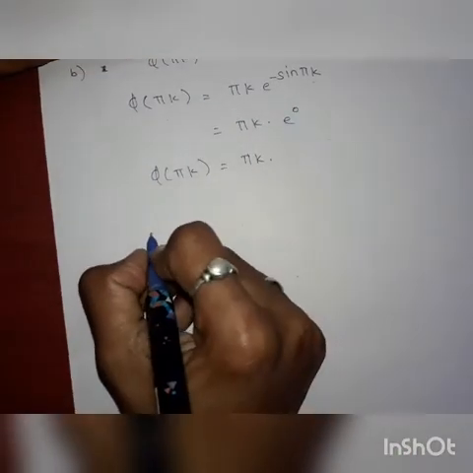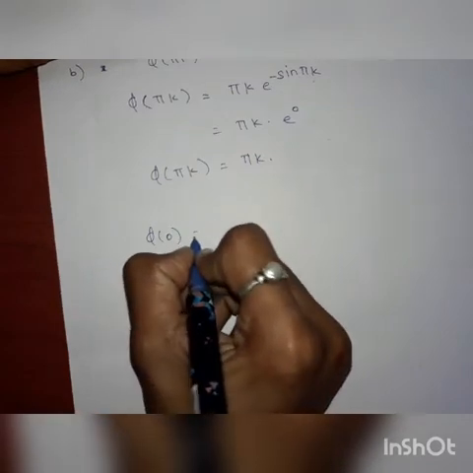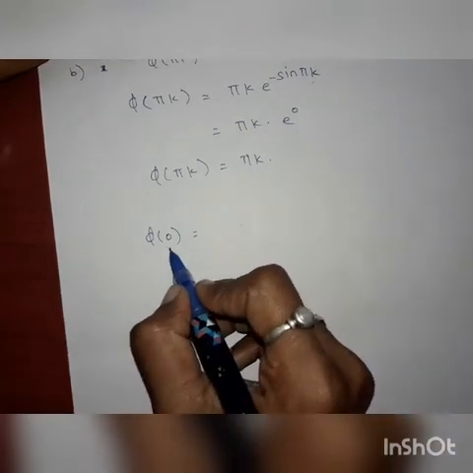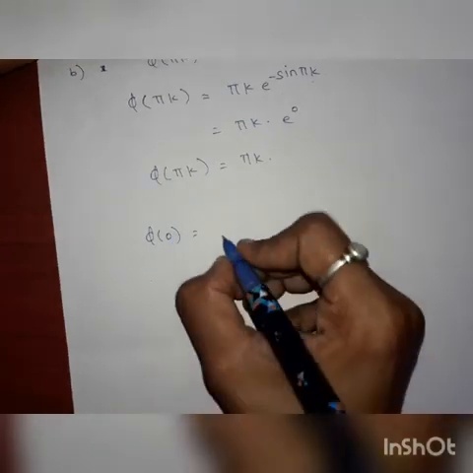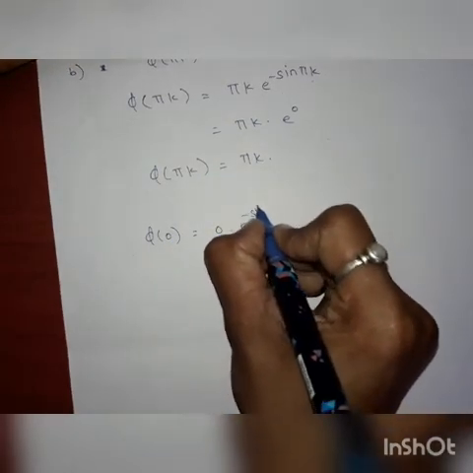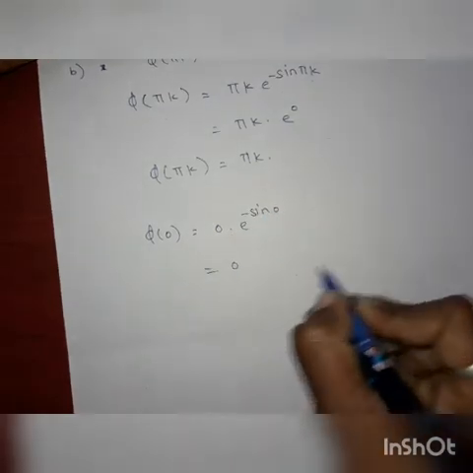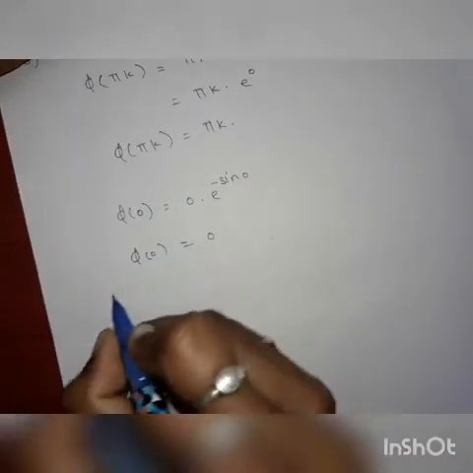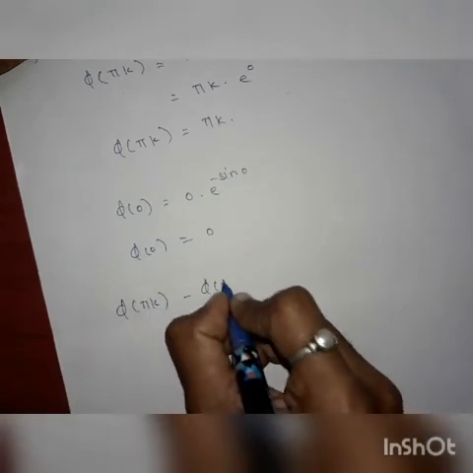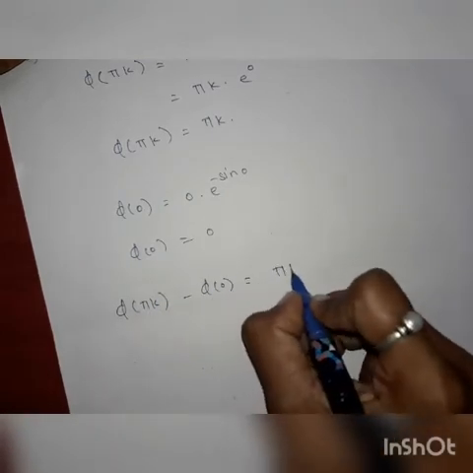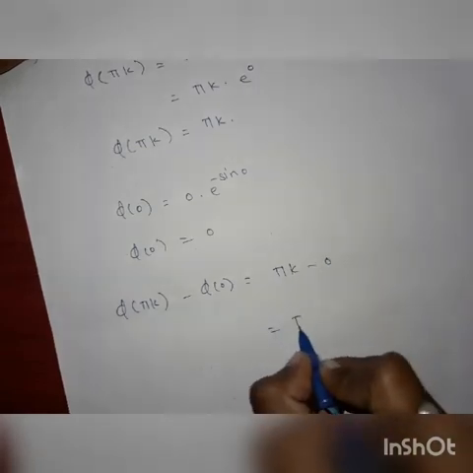In the next step we calculate phi of 0: put this value in the equation phi of x is equal to x into e^(-sin x). So 0 into e^(-sin 0) is equal to 0. Phi of 0 is 0. Then phi of pi k minus phi of 0 is equal to pi k minus 0, which is equal to pi k.